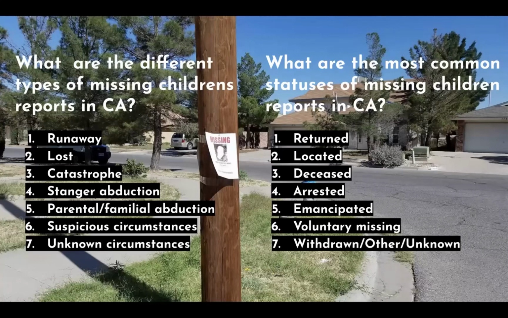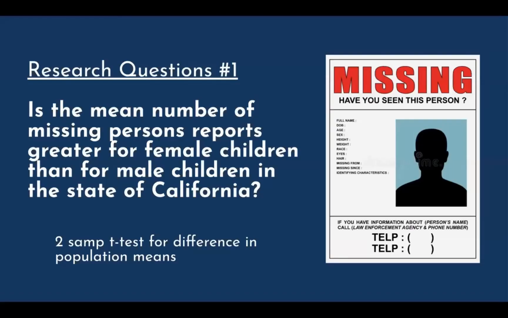Typically, when a child goes missing in California, a parent or guardian will file a missing persons report to law enforcement. So there are different types of missing children's reports, and this includes runaway, lost, catastrophe, stranger abduction, parental and familial abduction, suspicious circumstances, and unknown circumstances. And typically, when these cases are resolved, there are several different statuses, which include returned, located, deceased, arrested, emancipated, voluntary missing, and withdrawn/other/unknown.